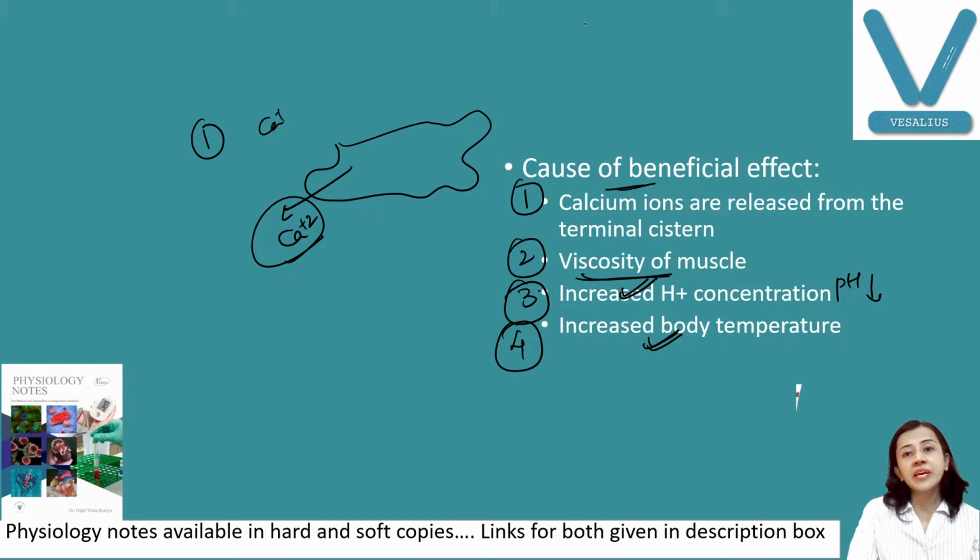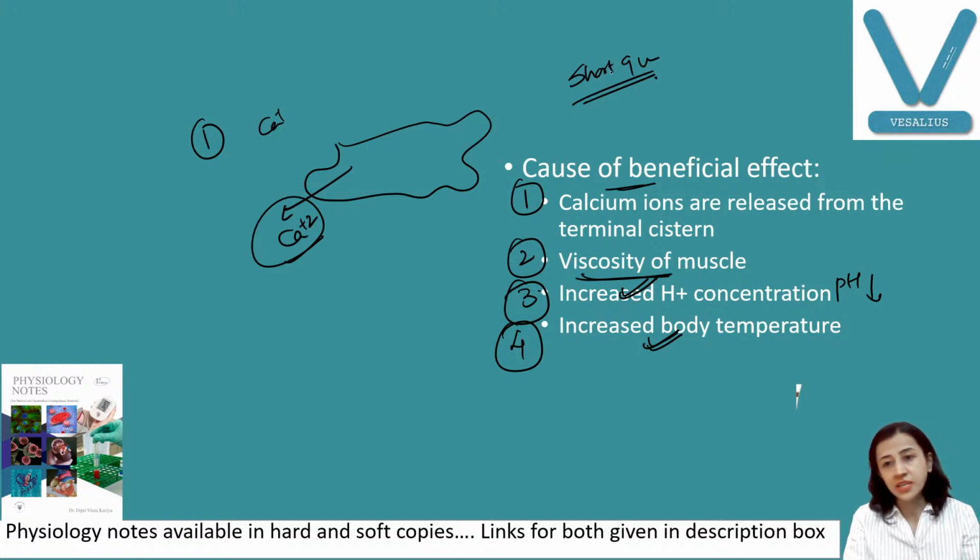Very important, this may be asked as a short question. What is the beneficial effect? When the second stimulus is given after relaxation of the first stimulus, the second response is benefited by the first one. This is known as the beneficial effect. What are the causes? Release of calcium ions, change in viscosity of the muscle, H plus concentration and temperature increase.